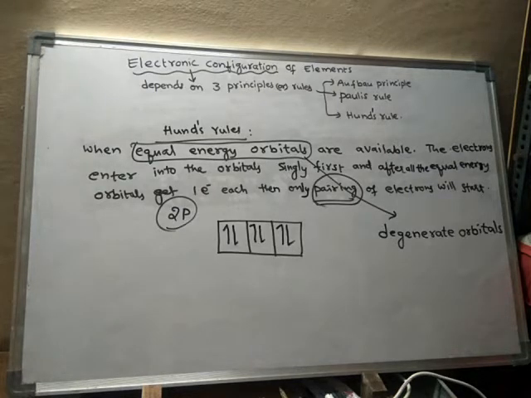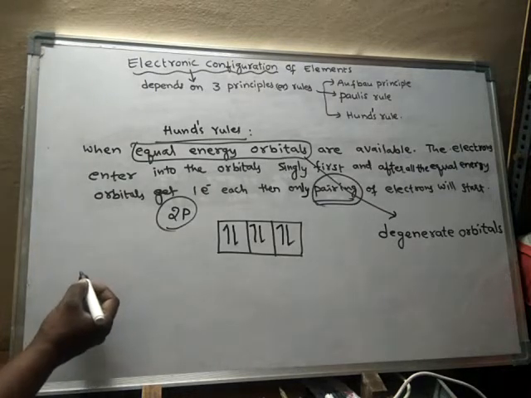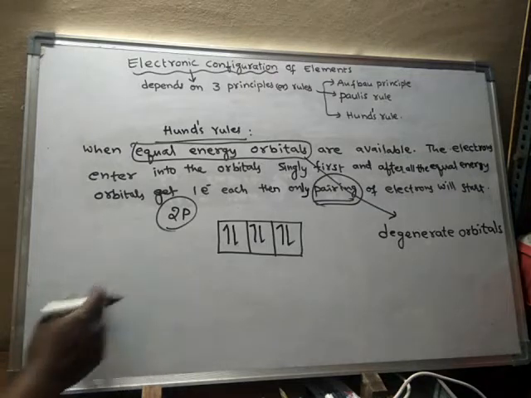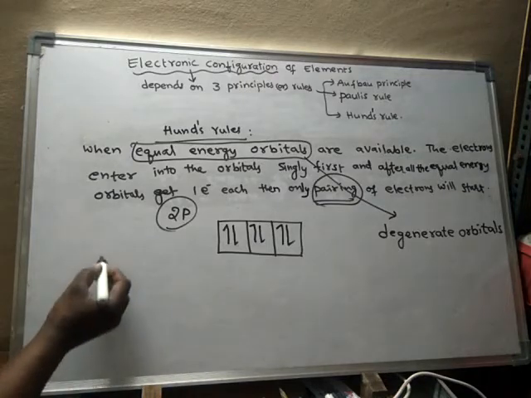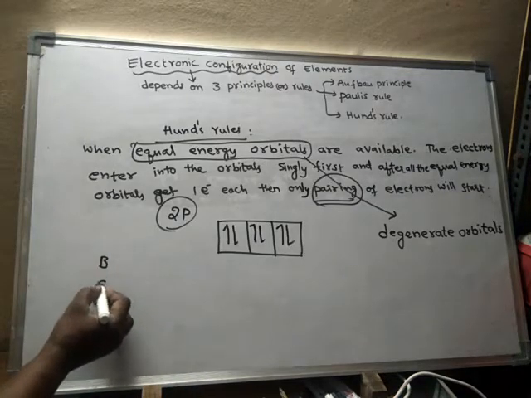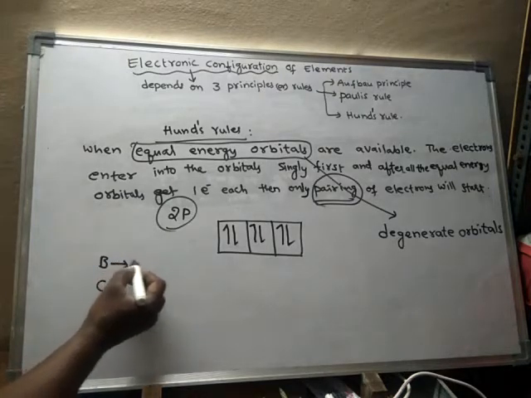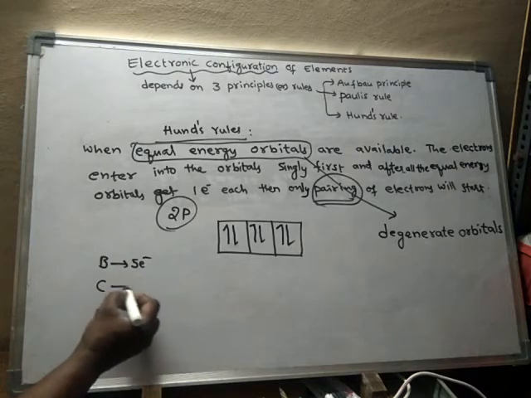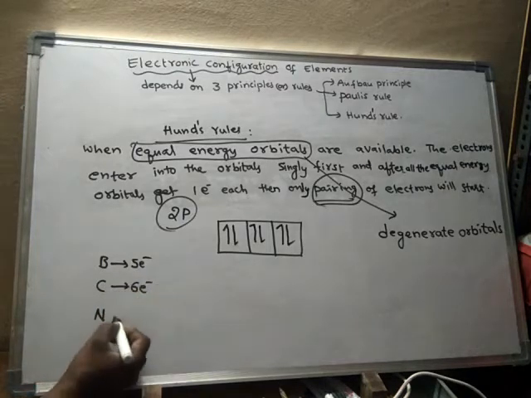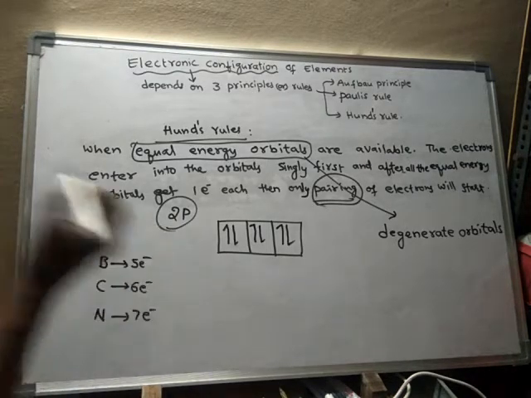For example, if I write the electronic configuration of boron, carbon, nitrogen. Boron contains 5 electrons, carbon 6 electrons, and nitrogen 7 electrons.